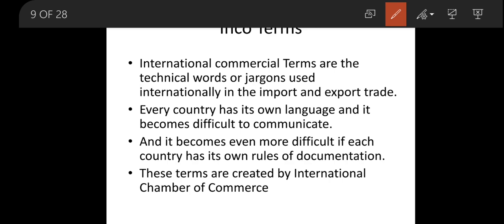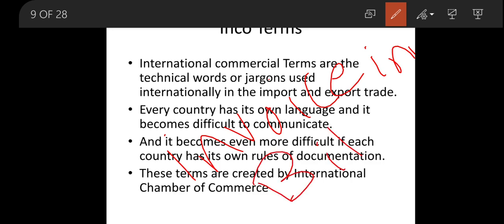Generally whenever we go to any shop to purchase anything, after purchasing we ask for an invoice. Some will call it an invoice, some will call it a bill. So in order to keep only one word, supposing in one country they might not understand what is invoice, they will be calling it bill only.